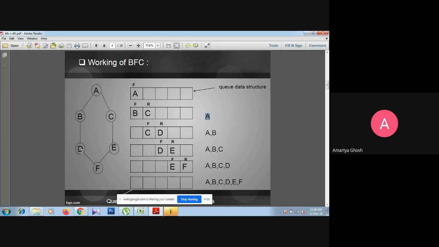So you can see from B we can move to node A and node D. Because A is already visited, we have to ignore the A node, and we have to insert the D node. Before inserting, we have to delete B. When we delete B, the front will increment its value. So right now C is at the front position, and when the new element D is inserted, it goes at the rear position.